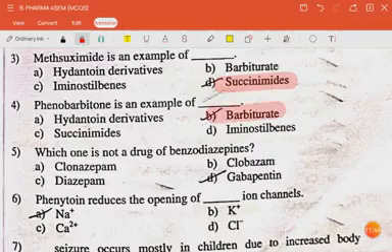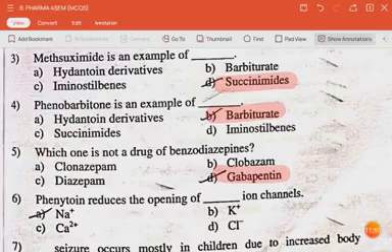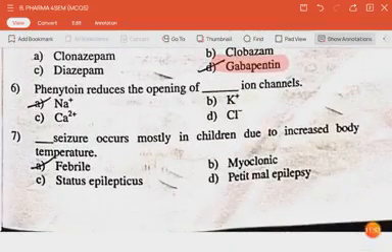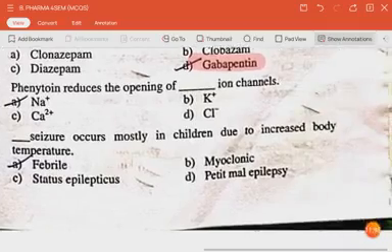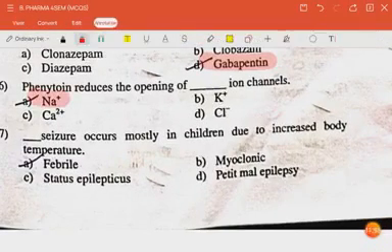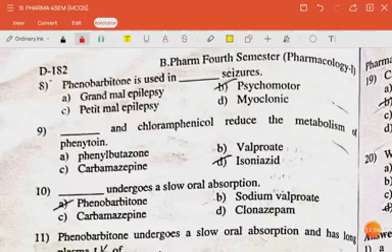The next question is which one is not a drug of benzodiazepine? Gabapentin. The next question is phenytoin reduces the opening of dash channel, the sodium channel. The next question is dash seizure occurs mostly in children due to increased body temperature, febrile. Next question is phenobarbital is used in dash seizure, psychomotor.